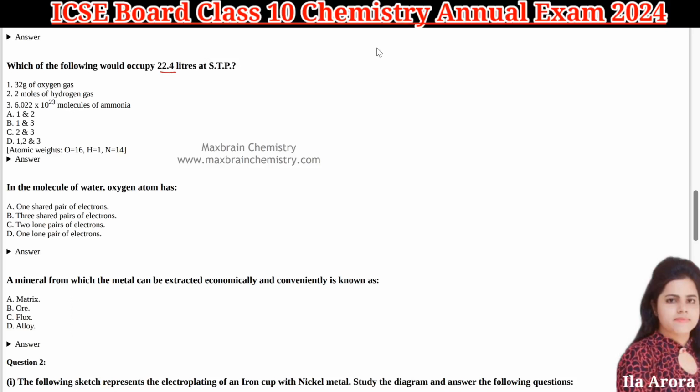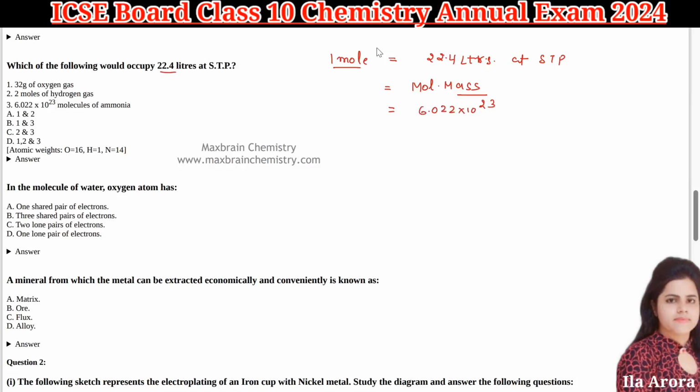So for 1 mole we have some kind of definition. Suppose you have 1 mole, so it will be equal to 22.4 liters at STP in case of volume. Then it is equal to atomic mass or molar mass, or equal to 6.022 into 10 raised to power 23 molecules or atoms.